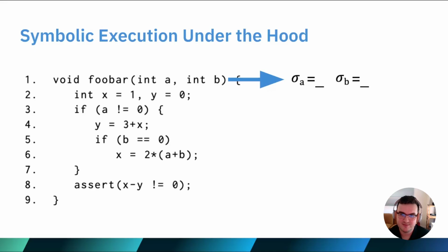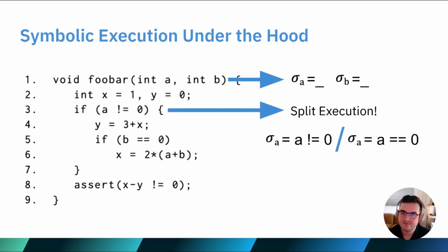If we instead used symbolic execution, the inputs A and B would be represented as symbols, so sigma A and sigma B. Initially, these symbols would have no restrictions as we're at the start of the program. But as a symbolic execution engine walks through the code, it will track any instructions that impose restrictions on these symbolic variables. So in this case, you can see that on line 3, we had a branching condition on whether or not A is equal to 0. At this point, the symbolic execution engine could fork into two different states. One where A is not 0, and execution continues to line 4, and one where A is 0, and execution instead jumps to line 8.